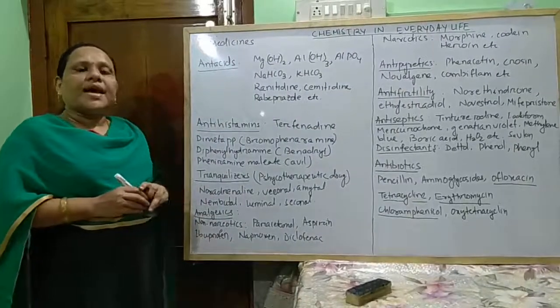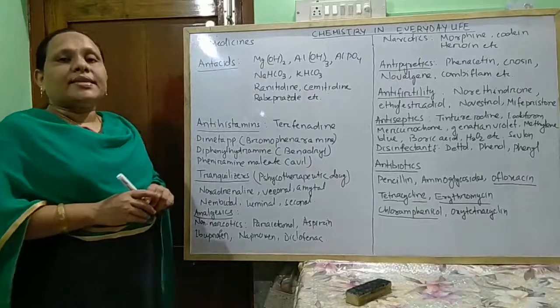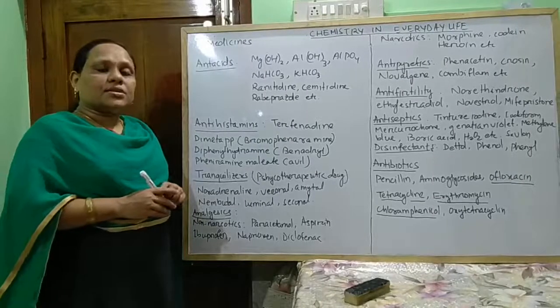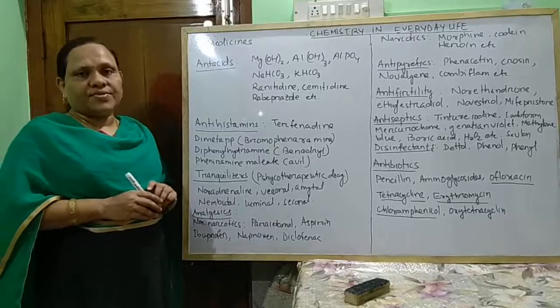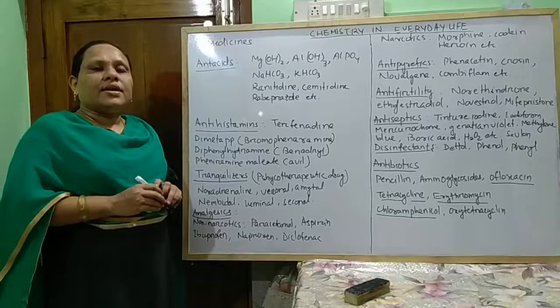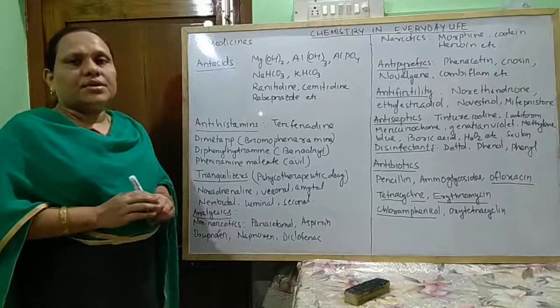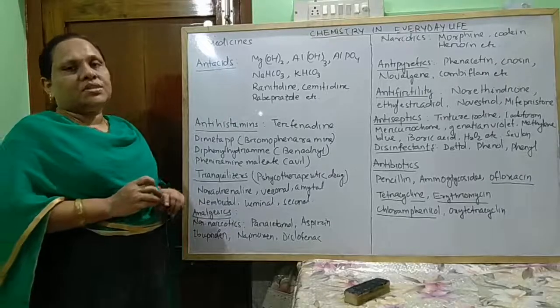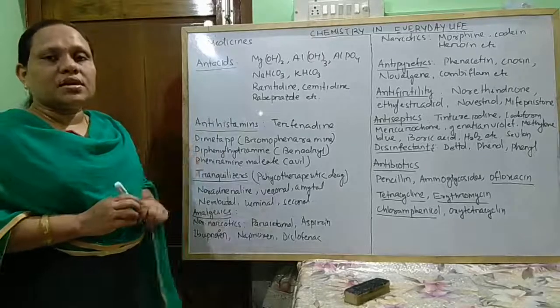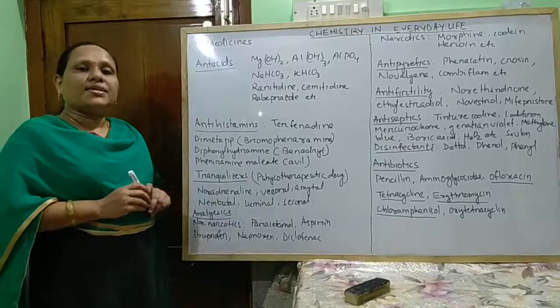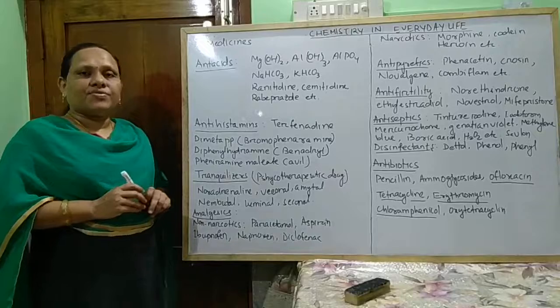Next come antipyretics. These are the drugs which reduce body temperature in case of fever.